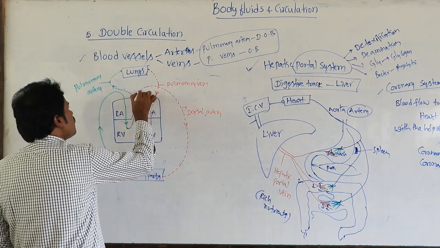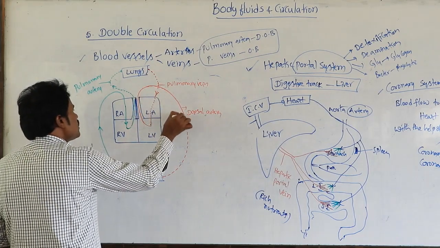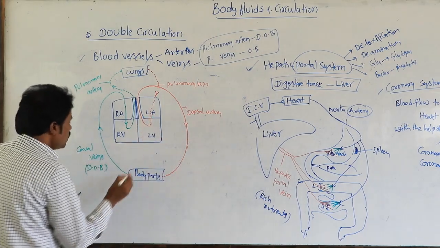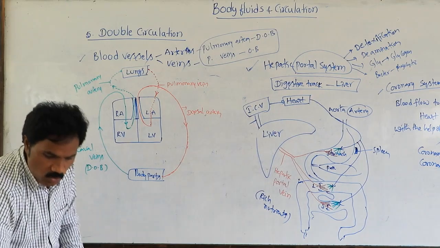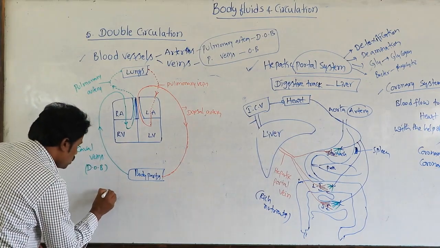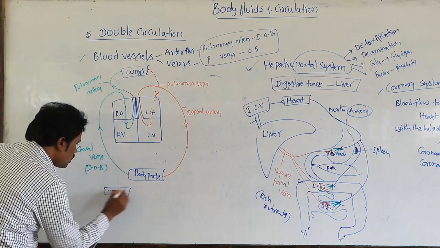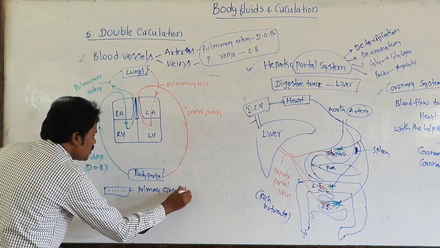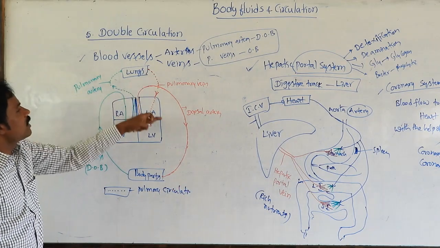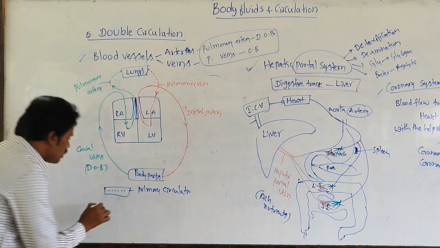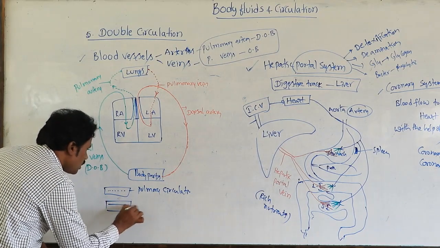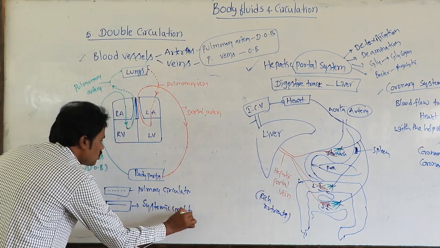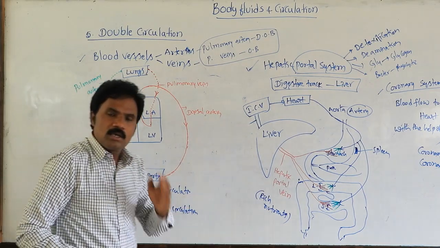The continuous lines represent systemic circulation. For understanding purpose, dotted lines represent pulmonary circulation, either green color or red color. Continuous lines represent systemic circulation. So that is double circulation.